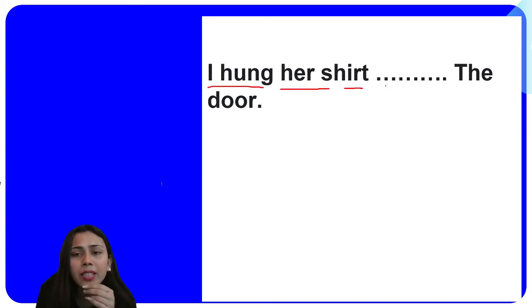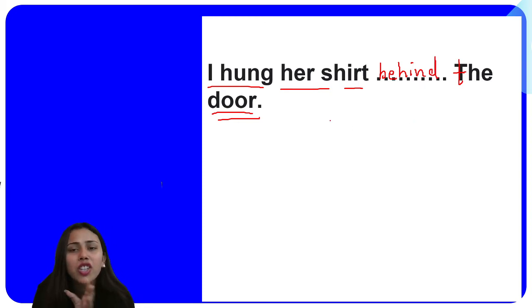I hung her shirt dash the door. Okay. I hung. Where do you hang anybody's shirt? डोर की बात करें तो आप डोर के सेंस में आप कहाँ पे किसी की शर्ट को हैंग कर सकते हो? Behind the door, right? So behind the door, if we have to tell the location, we cannot say on the door or at the door. We can use behind the door here, right? I hung her shirt. डोर के पीछे मैंने hung किया. So this behind tells you about the location of the shirt.